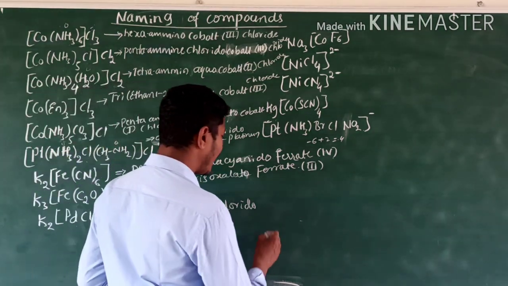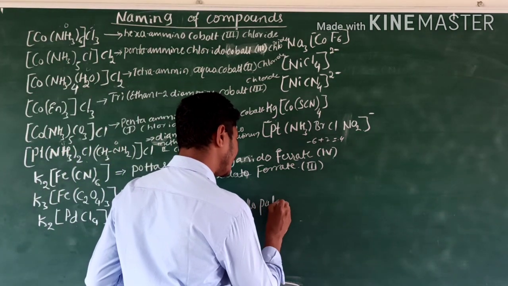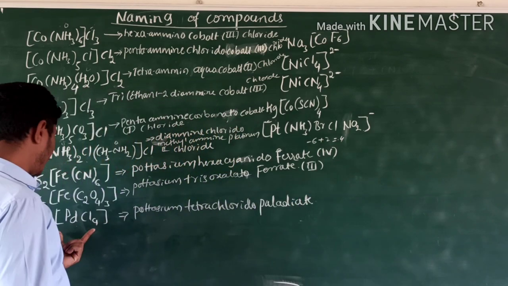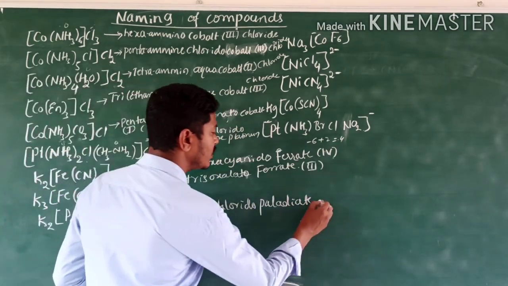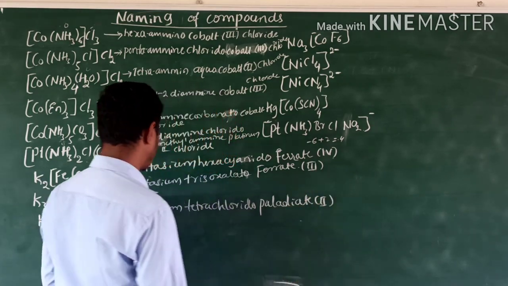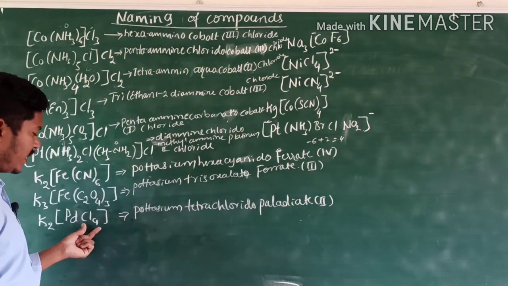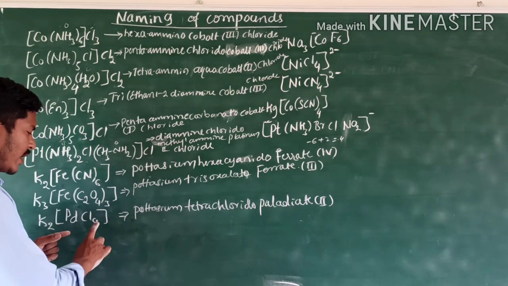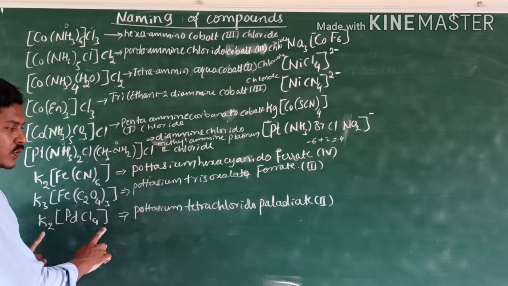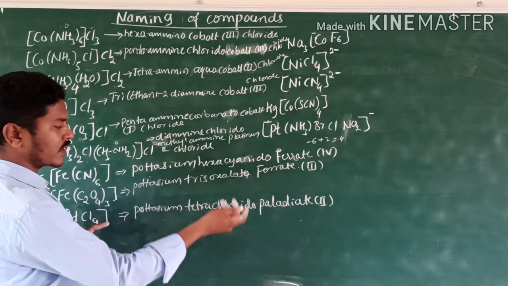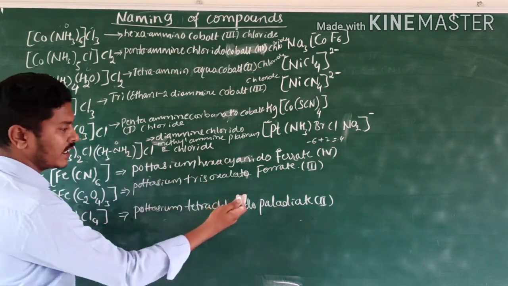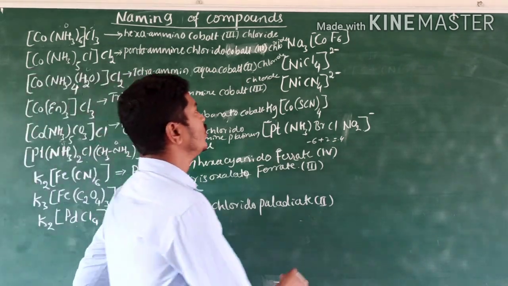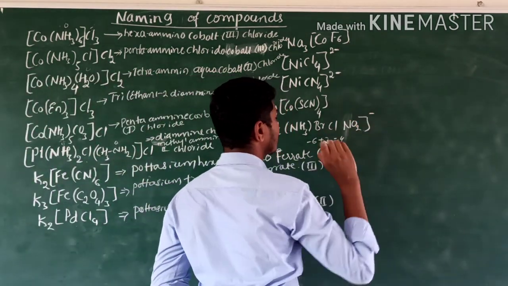That's why here palladiate. How many oxidation states? Oxidation state is plus 2, minus 4 here, plus 2. There is no charge on the complex, that's why minus 4 plus 2 is equal to minus 2, so we are getting the plus 2 oxidation state. Like that you have to do it yourself for all these compounds.